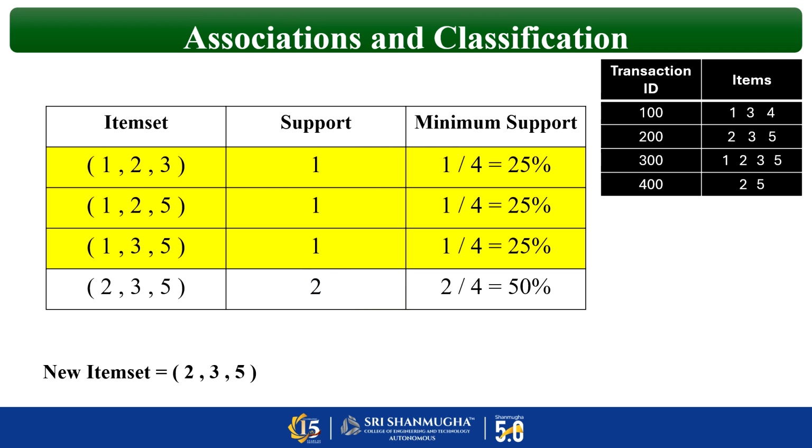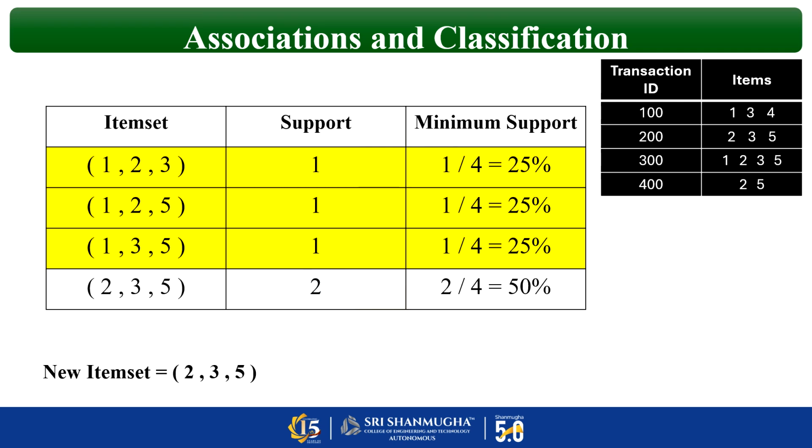Now we have found the support value. Now what is our next step? We have to calculate the minimum support value. So minimum support value means what? Support value divided by number of transactions. How many transactions we have here? 100, 200, 300, 400. So 4 transactions.